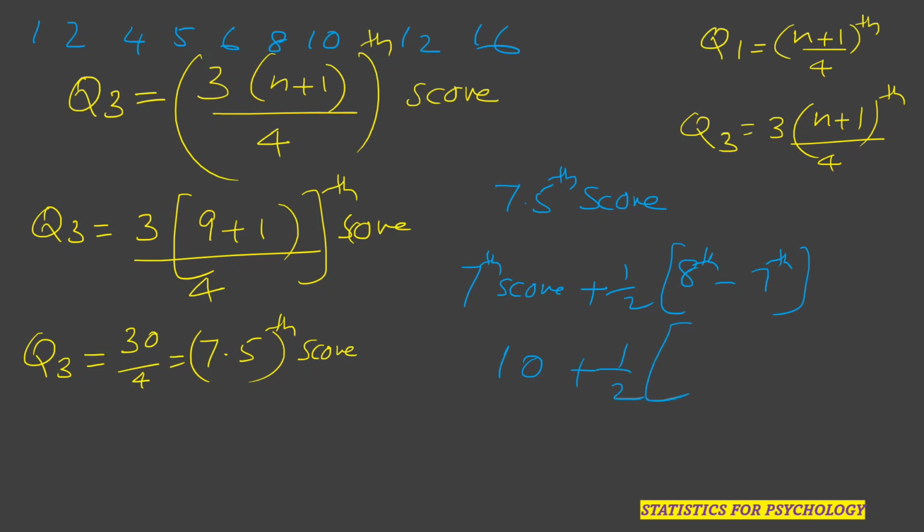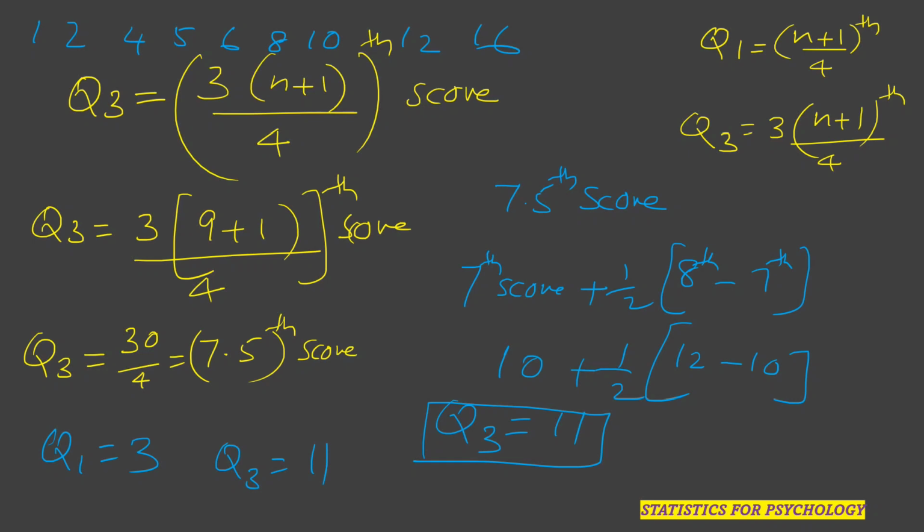The 8th one is 12. 12 minus 10 is 2. Half of 2 is 1. So 10 plus 1 is equal to 11. So we got Q3 is equal to 11. So we got two values, Q1 and Q3. Initially we got Q1 is equal to 3 and here we got Q3 is equal to 11.